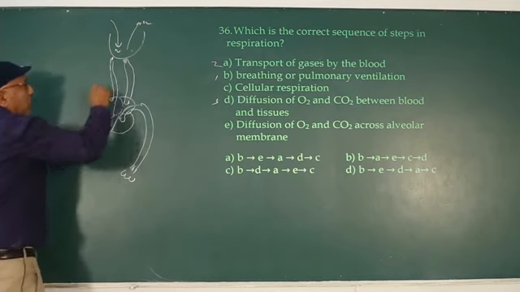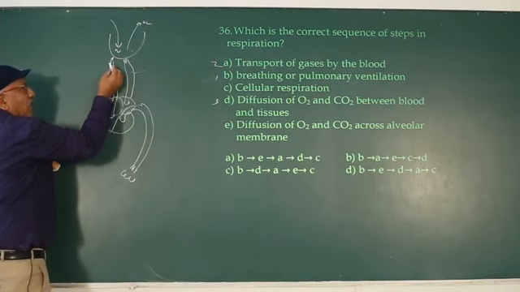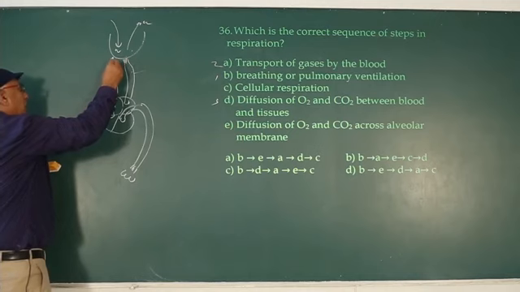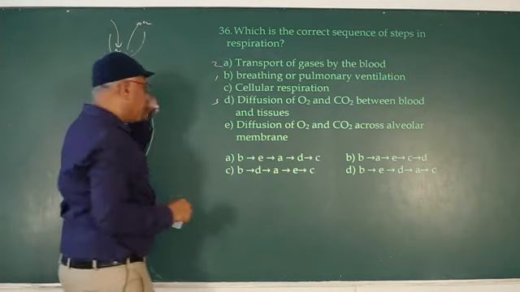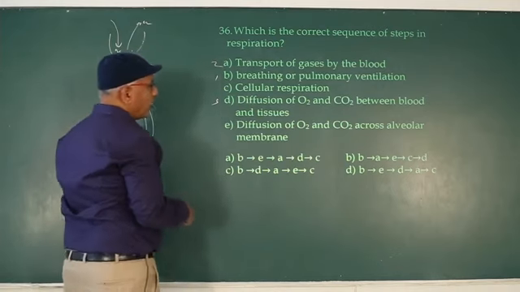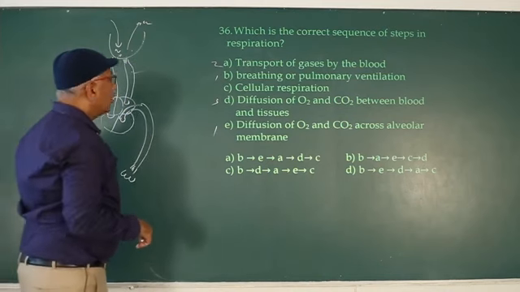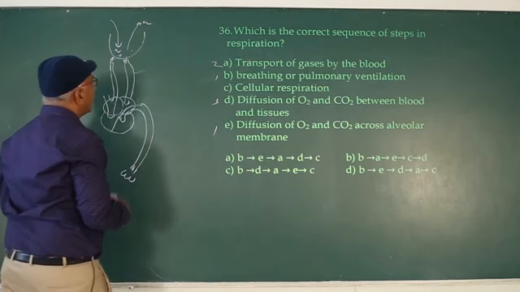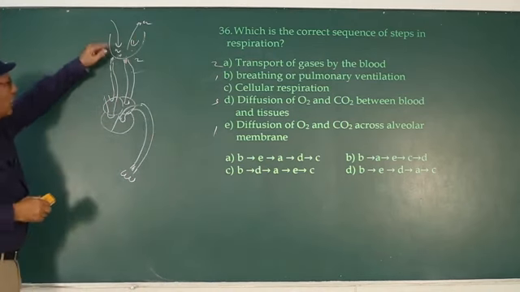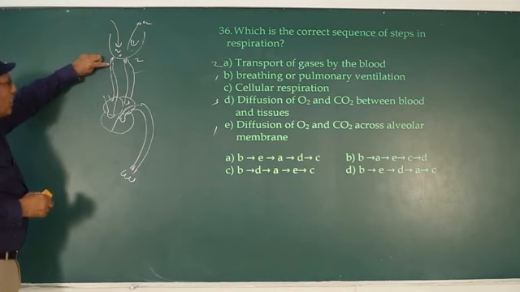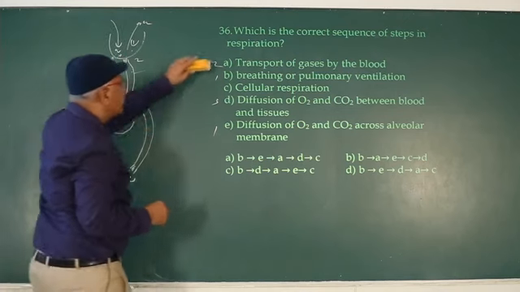The second step is pulmonary gases exchange. Oxygen from the alveoli enters into the pulmonary capillaries. Carbon dioxide present in the pulmonary capillaries enters into the alveoli. So that means diffusion of O2 and CO2 across the alveolar membrane. So first step is breathing or pulmonary ventilation. Second step is from alveoli oxygen enters into pulmonary capillaries, and carbon dioxide from the pulmonary capillaries enters into alveoli. So that is the second step.